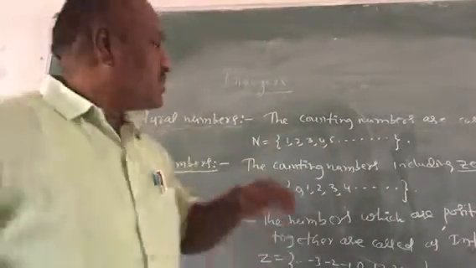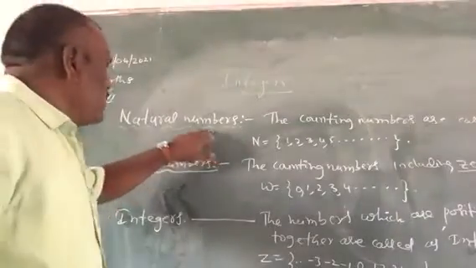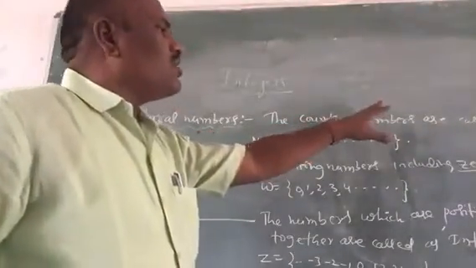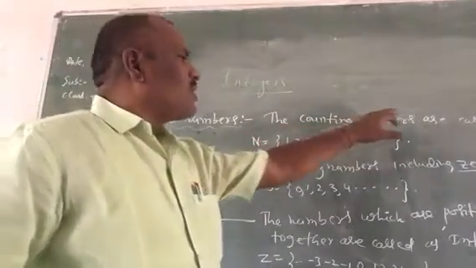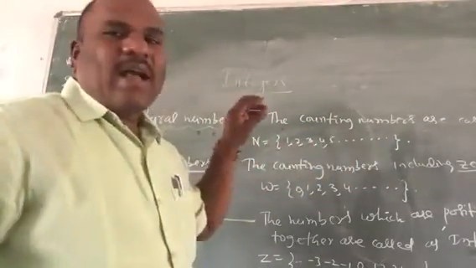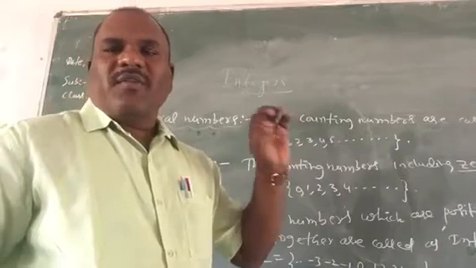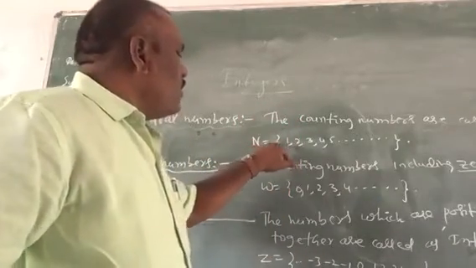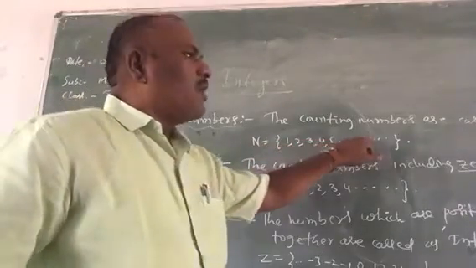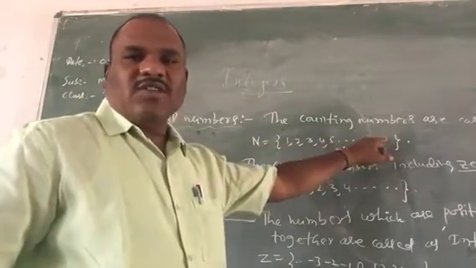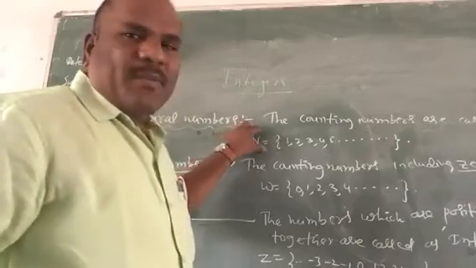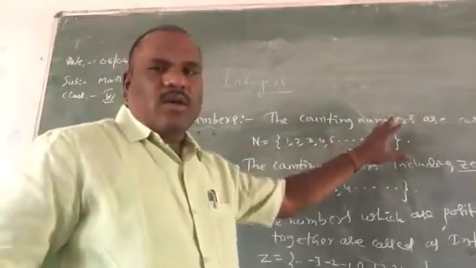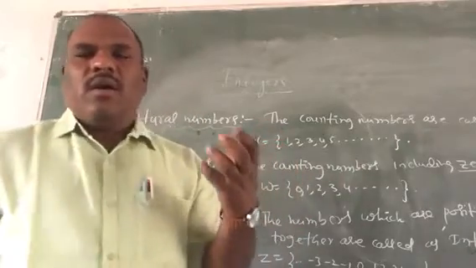Children, natural numbers means the counting numbers. The counting numbers are called natural numbers, and natural numbers are represented by the symbol capital N. Therefore, N equal to 1, 2, 3, 4, 5, etc. So, all counting numbers are called natural numbers.